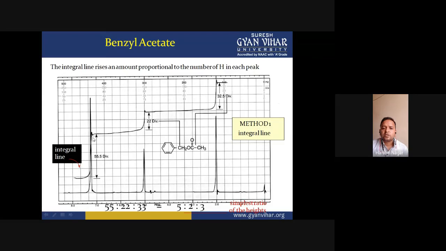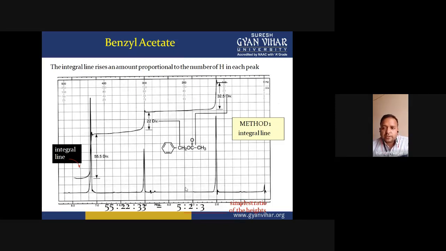This is due to the number of protons for which the peak appears. Here, this last peak, the very downfield peak, is for the benzene protons, because these protons are very deshielded and these protons are 5 in number. That is the reason the peak appears in a very large ratio. And these CH2 protons are only 2 protons.